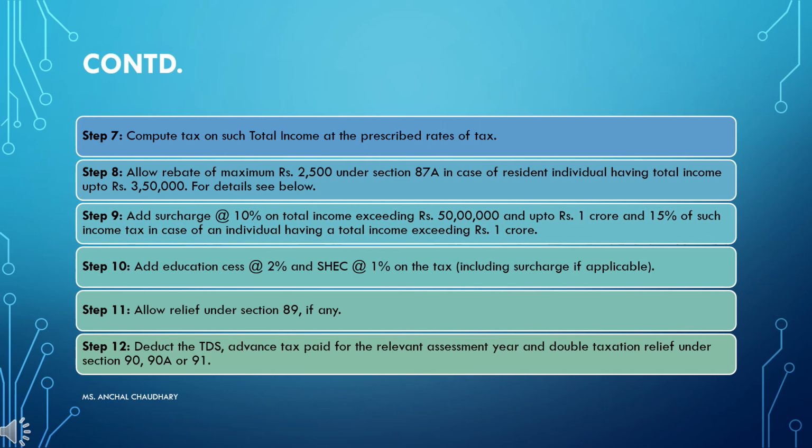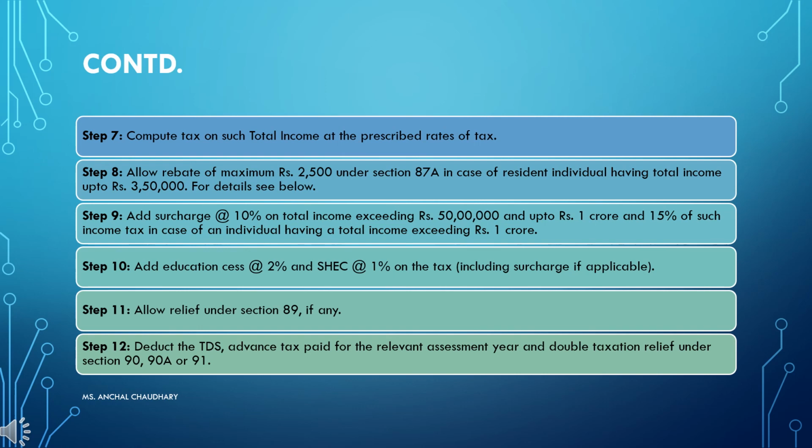And if it is exceeding rupees 1 crore, then you have to add 15% surcharge. Then after that, you have to add education cess at 2% and secondary and higher education cess at 1% on the tax. So on the amount you got from step number 9, you have to calculate the education cess and secondary and higher education cess.